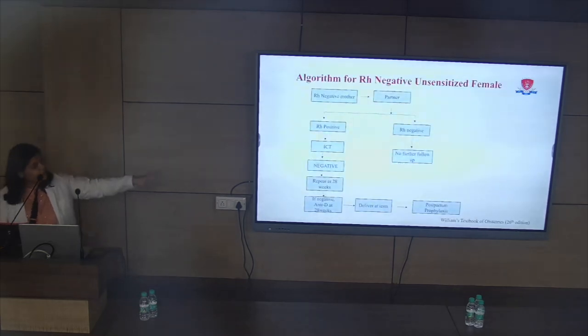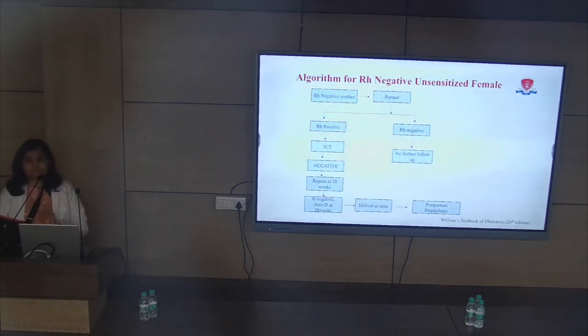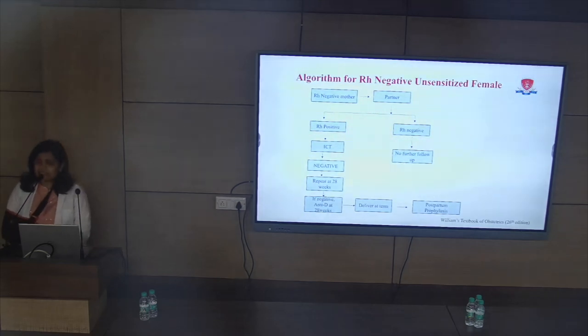This is the algorithm which shows how we can prevent isoimmunization in an RH negative unsensitized female. When an RH negative mother comes to us in the OPD, the first test we go for is the blood grouping of the partner or the father. If the partner is RH negative, then no further follow-up is required. But if the partner is RH positive, then we go for the next test, that is the indirect Coombs test, to know if the mother is still unsensitized or not. If the test is negative, we have to repeat this test at 28 weeks. And if the mother is still not sensitized, then we can give anti-D at 28 weeks.